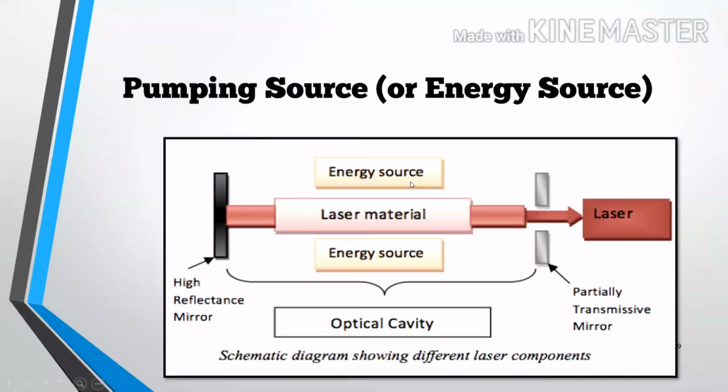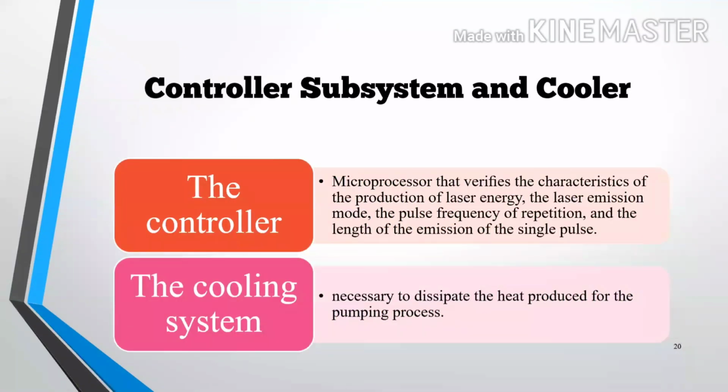Pumping source is an energy source which is provided to the active medium to stimulate the emission and amplification, and this can be an electric coil or a flashlight. Now controller and cooling system. The controller is a microprocessor that verifies the characteristics of the production of laser energy, the laser emission mode, pulse repetition frequency, and the length of the emission of the single pulse. And the cooling system is necessary to dissipate the heat produced by the pumping process.